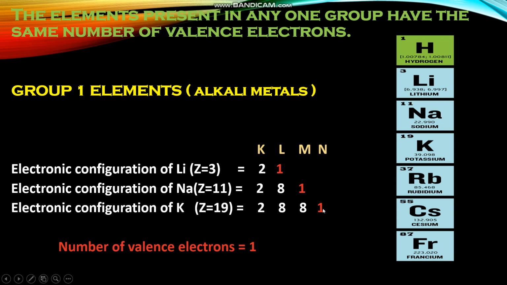So all the elements in the first group have 1 electron in the outermost shell. That means group number and the number of valence electrons are the same. Or we can say the elements present in any one group, here the first group, have the same number of valence electrons. Here all these elements have 1 electron in the valence shell.